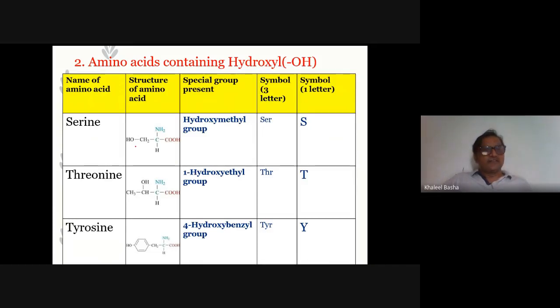Here you can view the hydroxyl group, OH and OH and OH. These are the amino acids containing the OH group in the side chain. This is the hydroxymethyl group, and one is the hydroxyethyl group. Serine and threonine are the two most important amino acids which contain the hydroxy group in the side chain. What about tyrosine? It comes under the aromatic also, but this is the phenyl group having the OH, because it is the 4-hydroxybenzyl group, it is tyrosine.